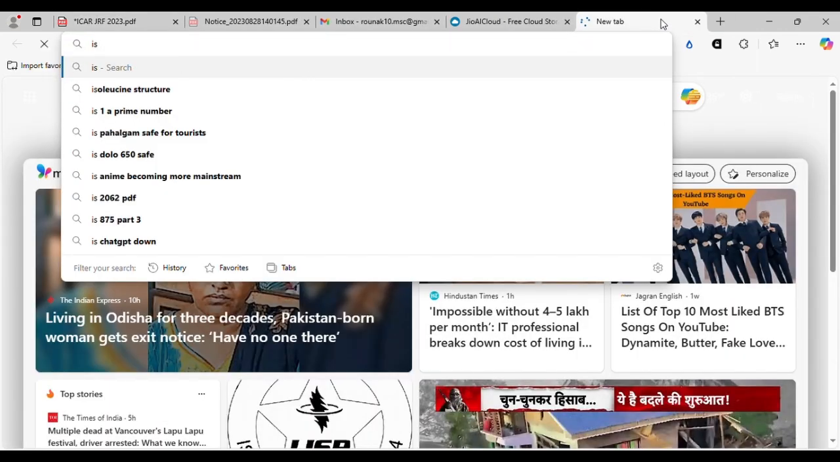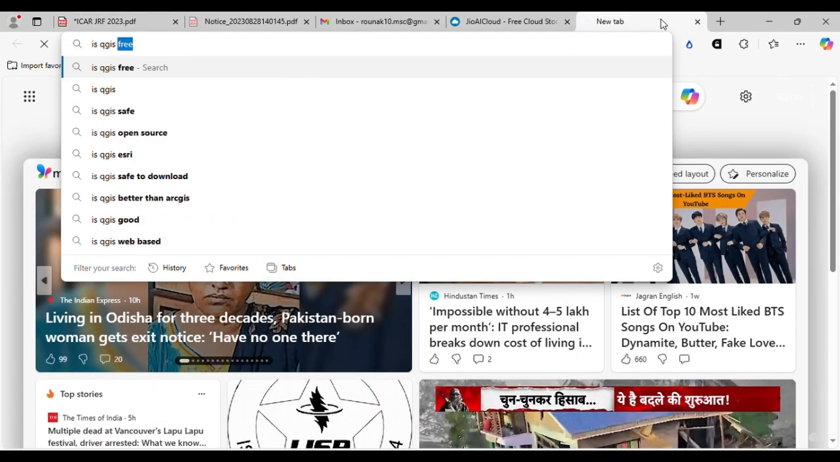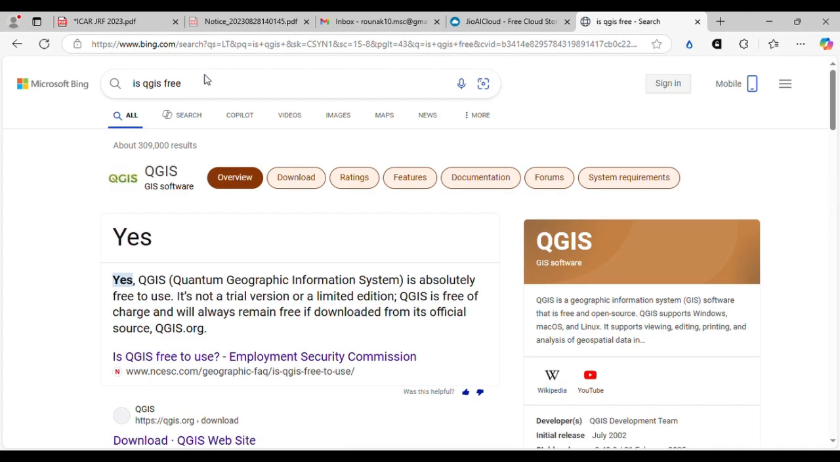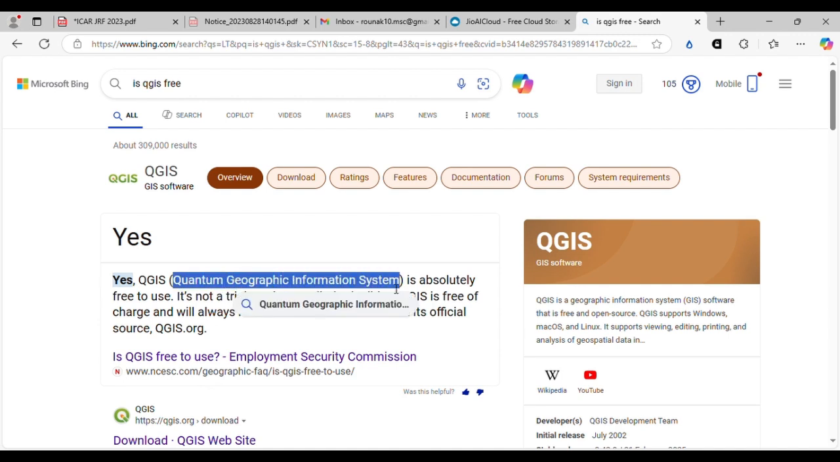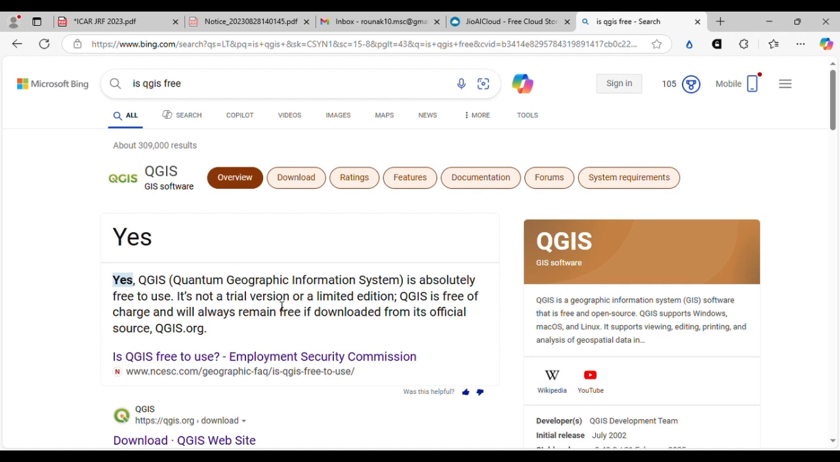Is QGIS free? Yes, QGIS is absolutely free to use. The full form is Quantum Geographic Information System, and it is free to use. It is not a trial version or limited edition. It is free of charge and will always remain free. It should be downloaded from qgis.org. All right, that's good news.